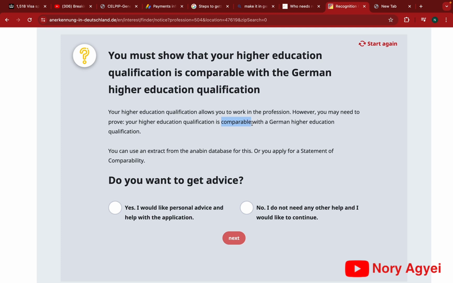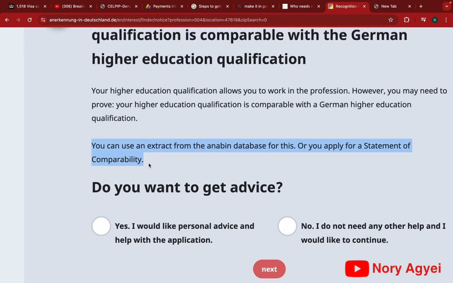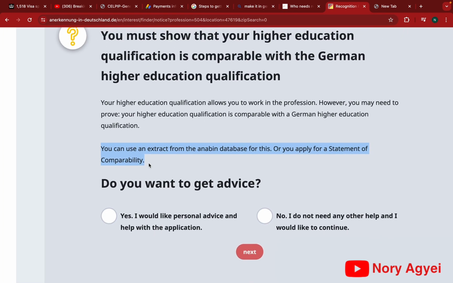Now, before I forget, there's something called a statement of comparability. When we check the ANABIN database to see if our degree or our institution or university is comparable or not, and the university is not there, then we need to apply for or request a statement of comparability, because sometimes even though you think your university is recognized, it might not be on the ANABIN database list.